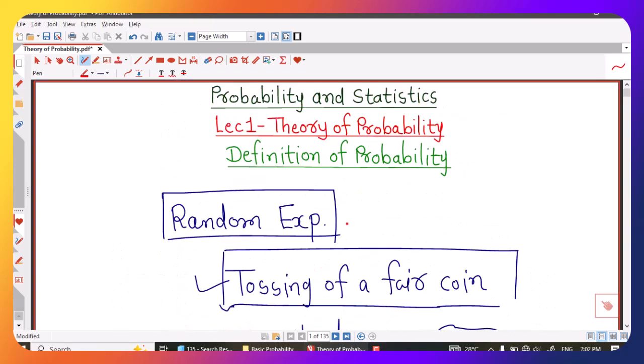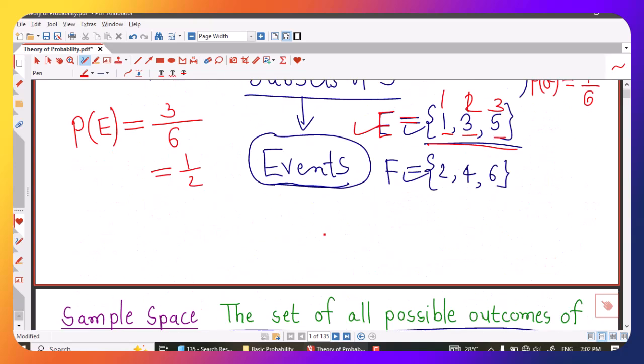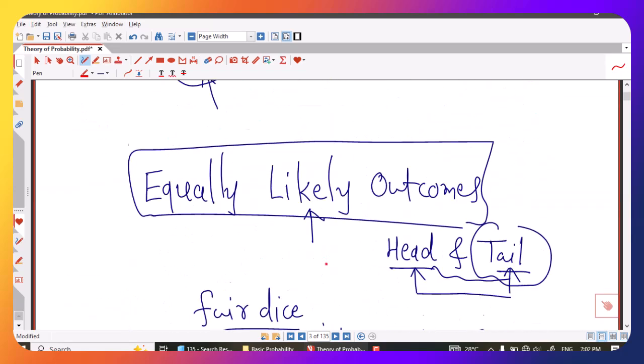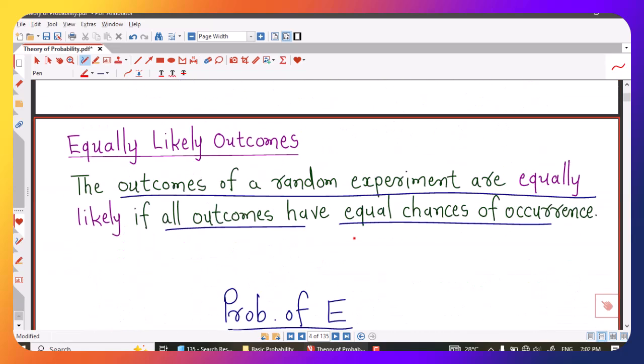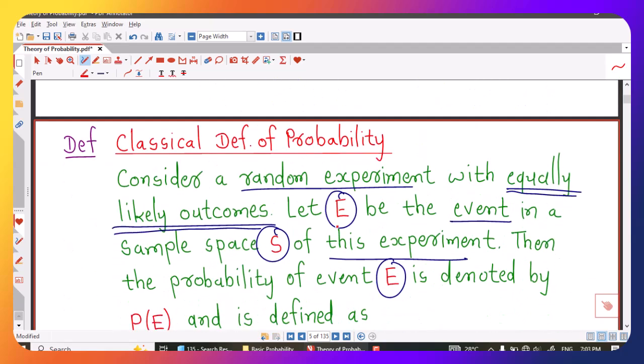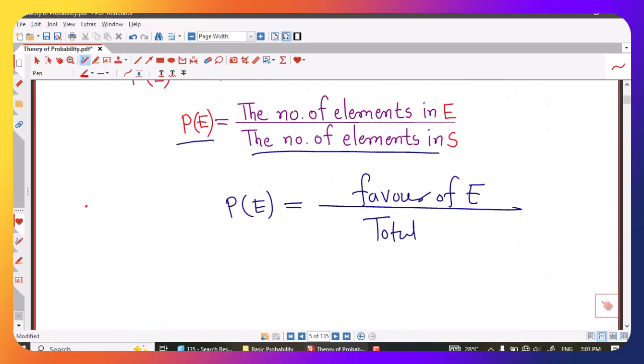So this is a very easy definition of probability, and we are going to use this definition throughout the course whenever we require. But this definition has the limitation that outcomes of the random experiment must have equal chances of occurrence. In other words, random experiments with equally likely outcomes are required to apply this definition of probability.